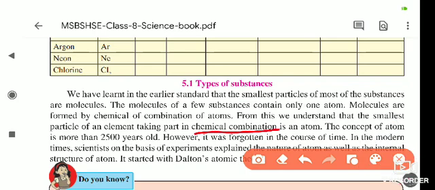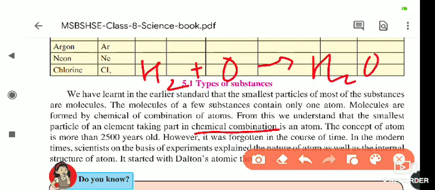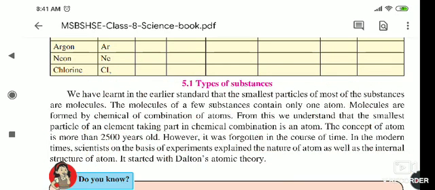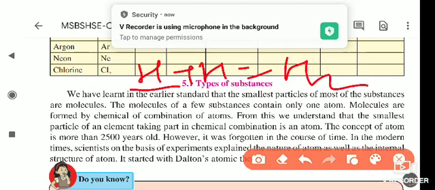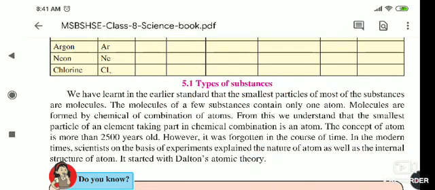For example, take H2O. The smallest particle of an element taking part in the chemical combination is called an atom. Here H plus H is equal to H2. So the atoms take part in the chemical reaction, and they form a molecule.